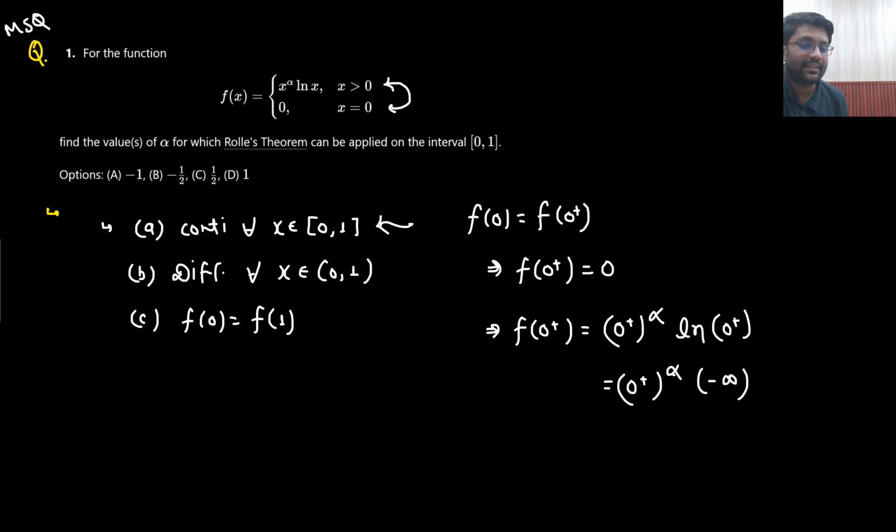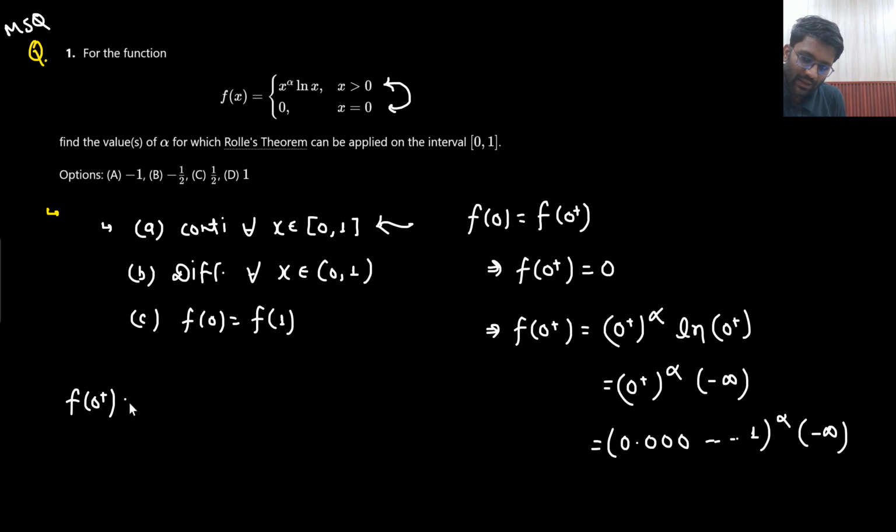Now why did I keep this as 0 plus, into 0 plus to the power alpha only? What is 0 plus? 0 plus is 0.0000001, right? This is your 0 plus to the power alpha, minus infinity. If you notice one thing, whether alpha is greater than 0 or less than 0, f of 0 plus has come out to be some expression which is 0.0001 to the power alpha, minus infinity.